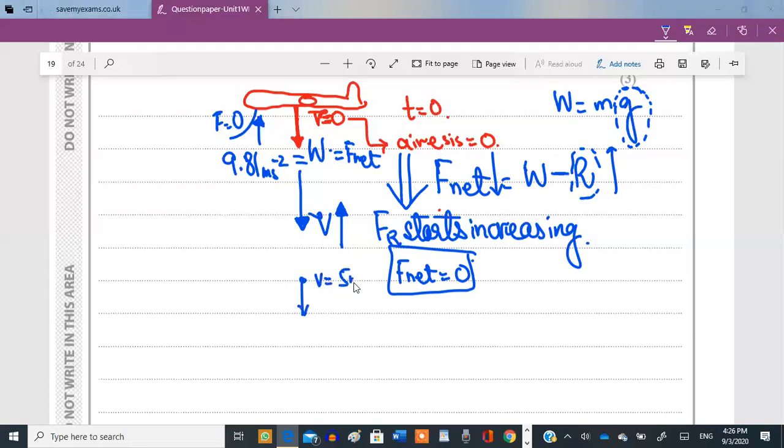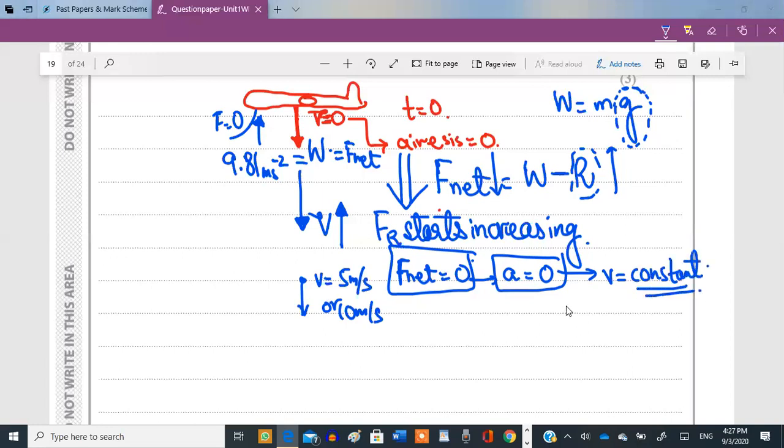Let it be 5 meters per second, or a greater value, or let's say 10 meters per second, or any other value. But at any velocity value, whenever the net force equals 0, the velocity will become constant because the acceleration has become 0. Due to this, the velocity will become constant at its maximum value, and it will fall down and hit the ground. It will terminate its journey with that particular velocity. So that's why that constant velocity is called the terminal velocity.